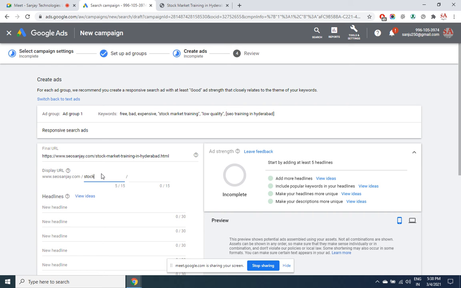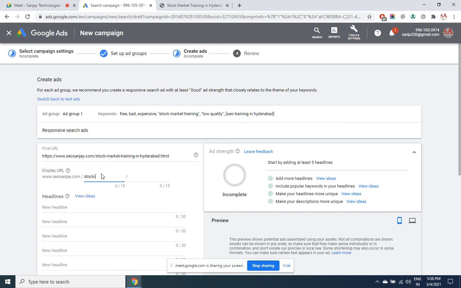So ideally what you need to do here is give your keyword so that it creates a permalink. Whichever keywords you have shortlisted to display, those common words have to come in the URL, which is going to improve your quality score. Remember again, quality score is nothing but how good your page is for SEO for the keywords that you are targeting. How much the page is focused on the keyword, that is the quality score.